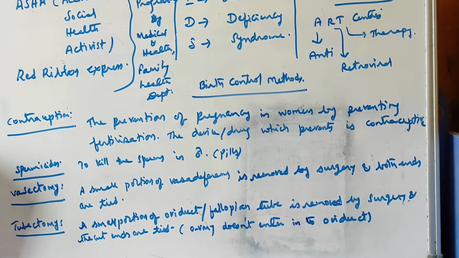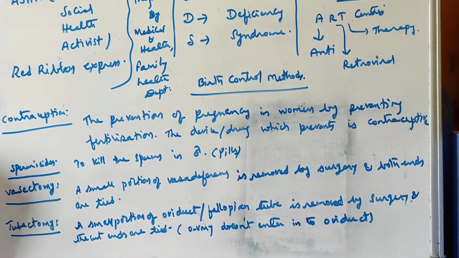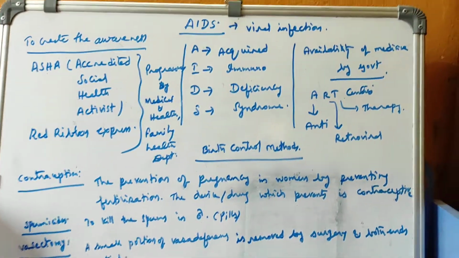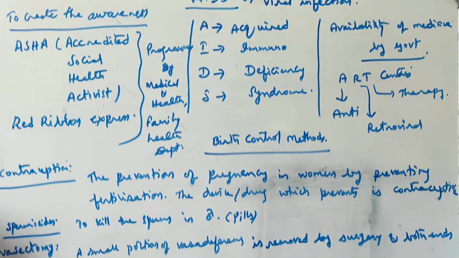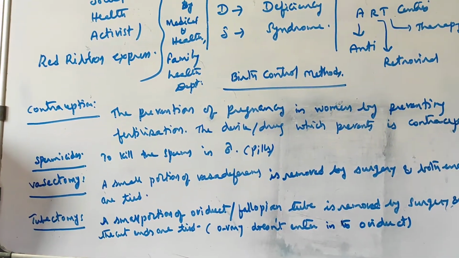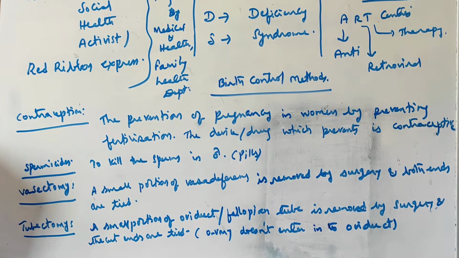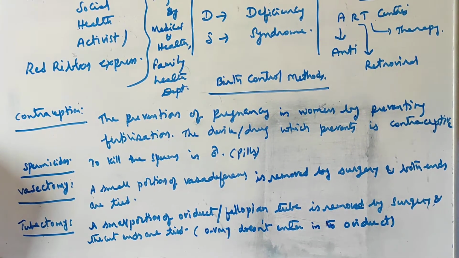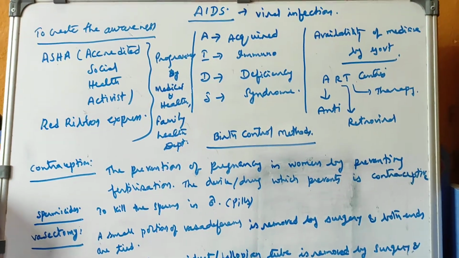Now I'll discuss the general things in the society. For this, female feticide. See, if the baby is in the fetus stage, already I told you which stage is called fetus.